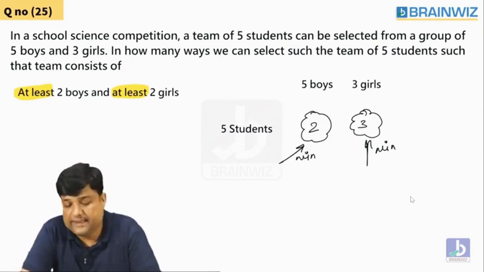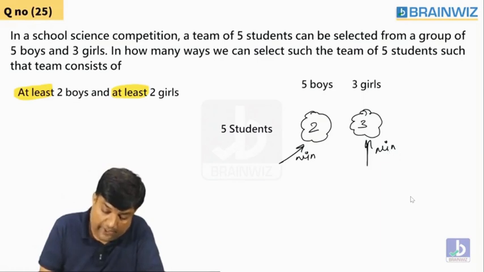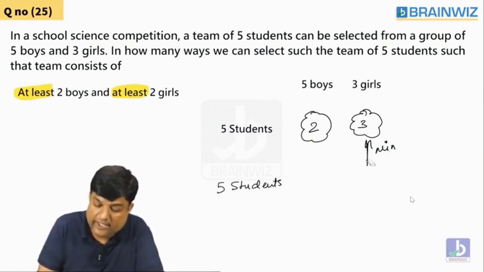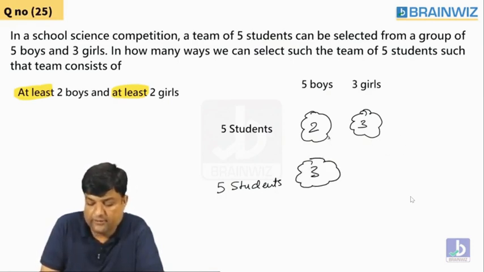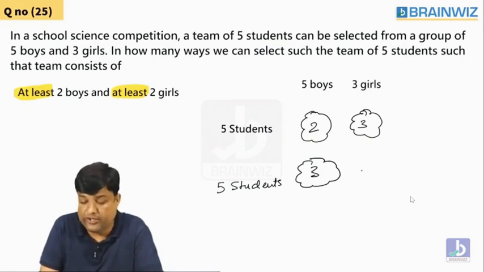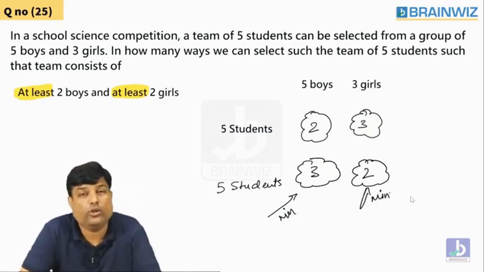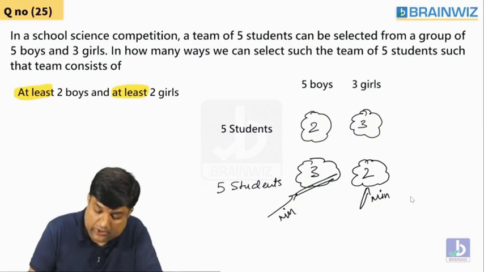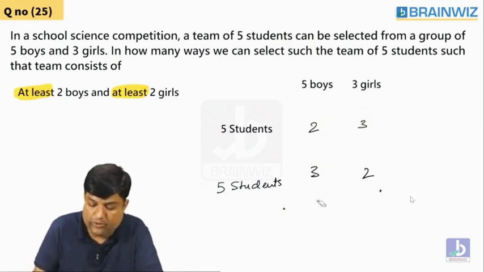But this is not just one case. If you want 5 students, you may have one more case. What is the one more case, guys? You increase the number of boys to 3 and decrease the number of girls to 2. Do you think this is also minimum 2? Yes. This way also you can select. At least 2 is here also.